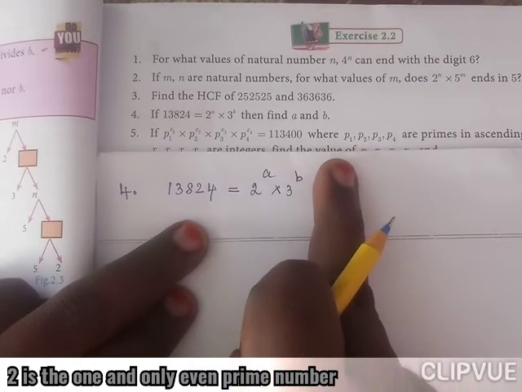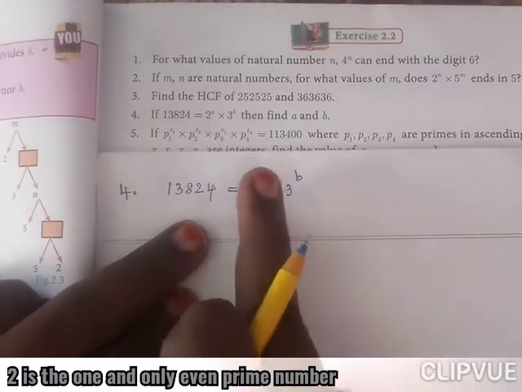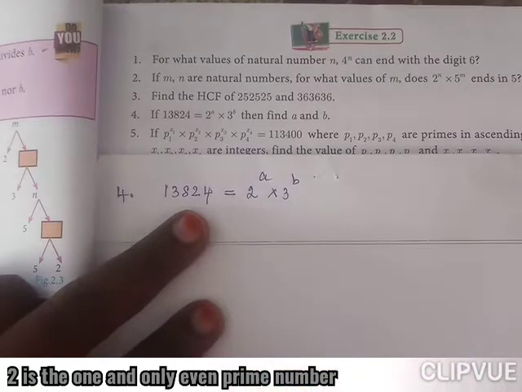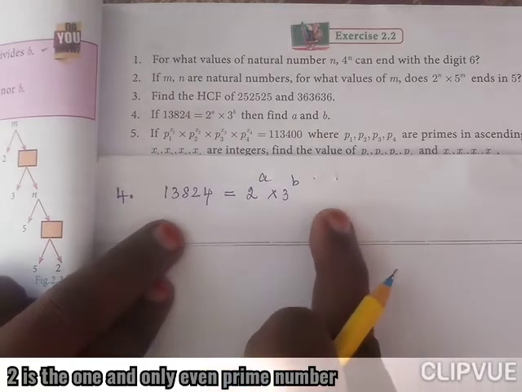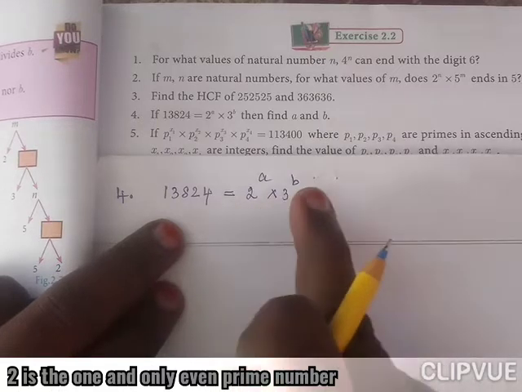Find the values of A and B. You know very well that 2 and 3 are the prime factors, but how many times does 2 occur and how many times does 3 occur?